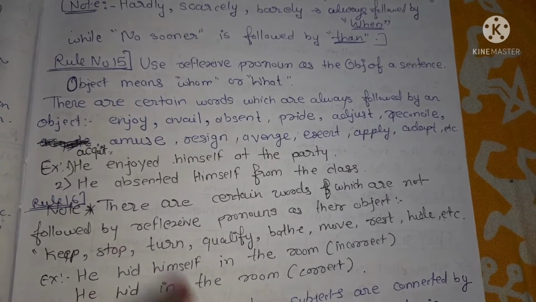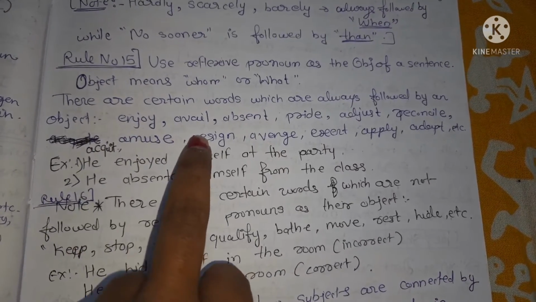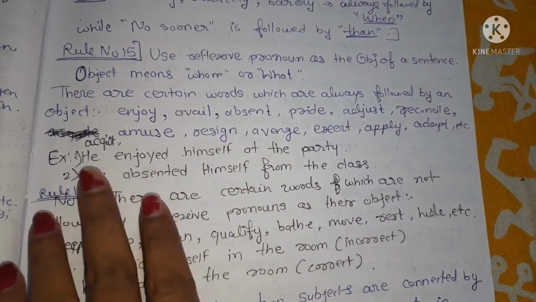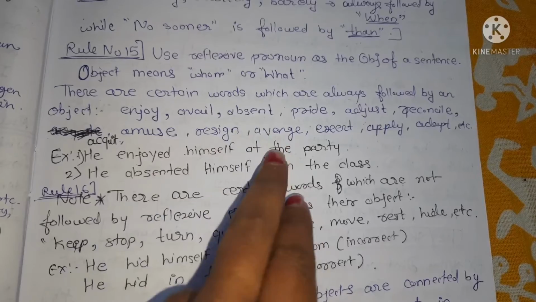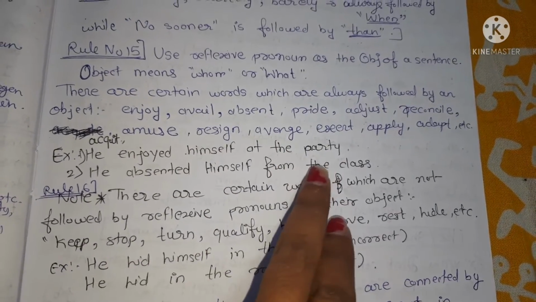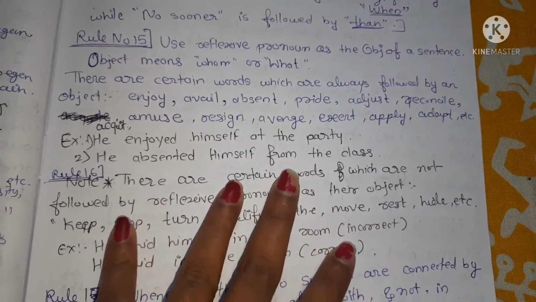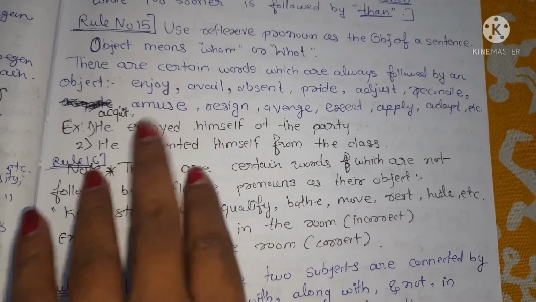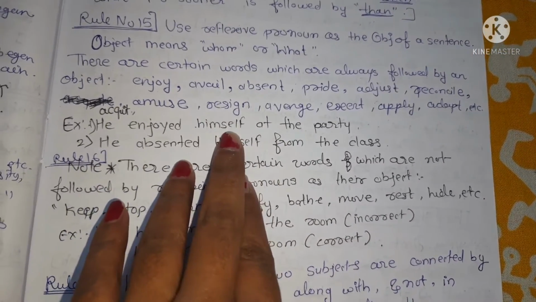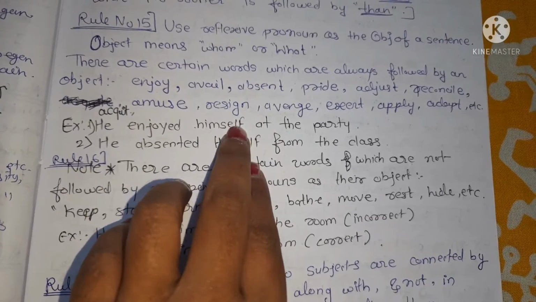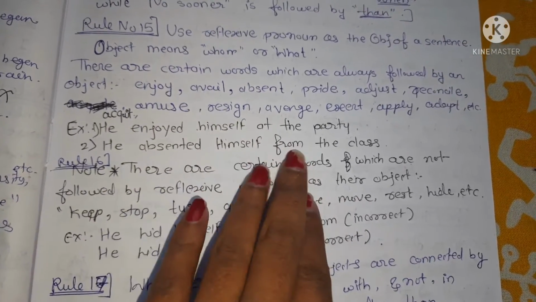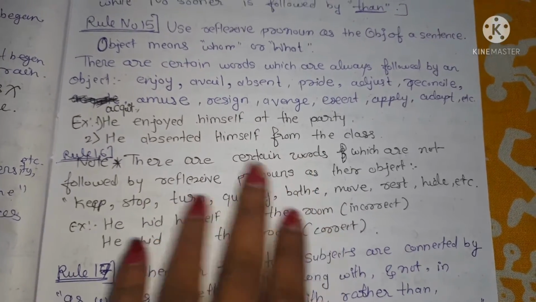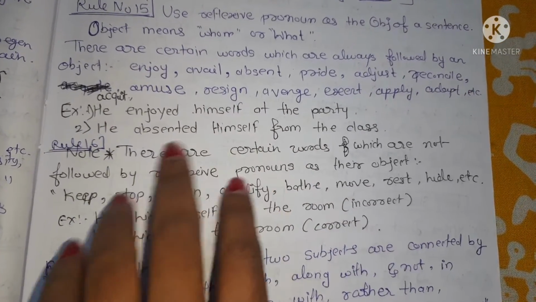There are certain words which are always followed by an object: enjoy, well, absent, pride, adjust, reconcile, acquit, amuse, resign, avenge, exert, apply, adopt, etc. "He enjoyed himself." Here we use a reflexive pronoun. "He absented himself from the class." This is also an objective case. Here we use a reflexive pronoun.